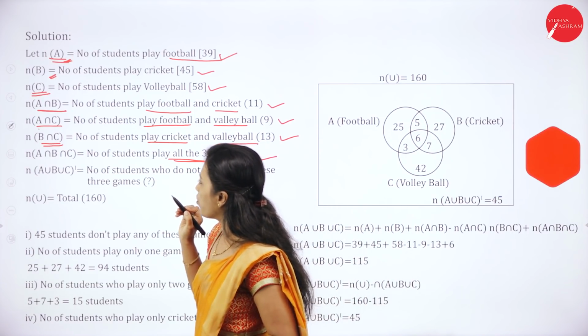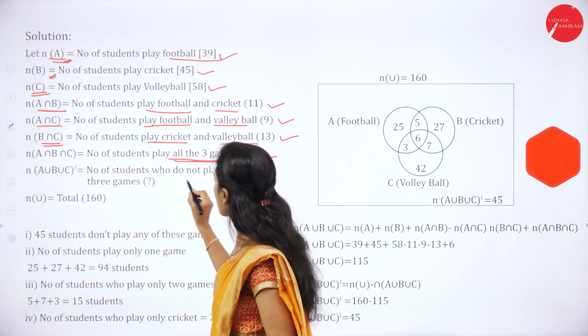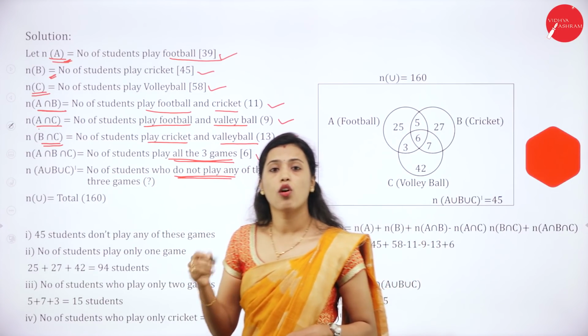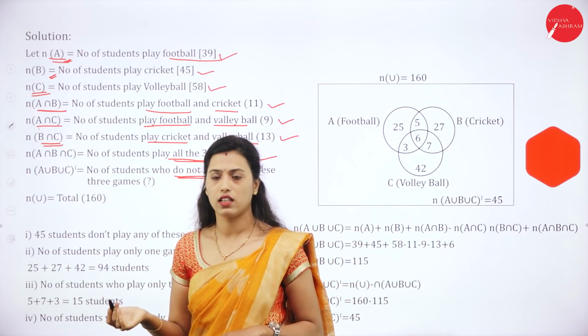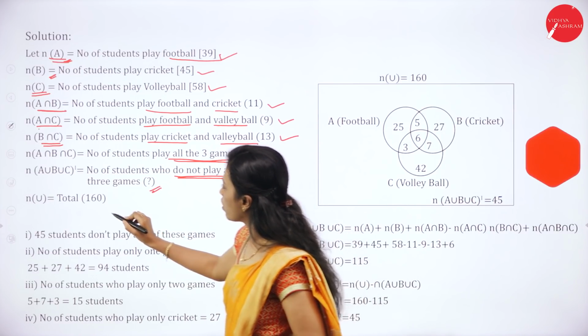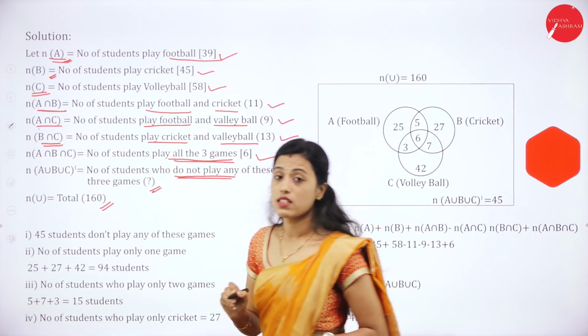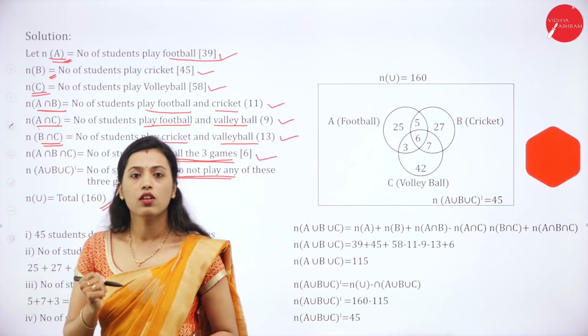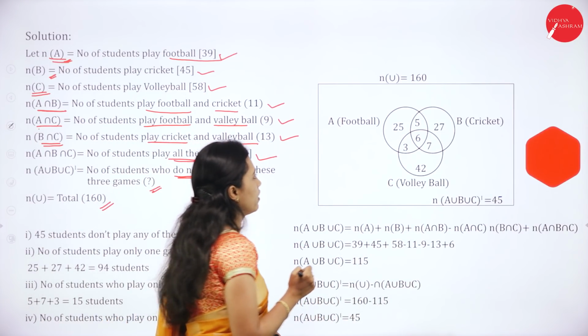Then we have to find out the number of students who do not play any game. Do not means it is complement. Do not play any game, we have to find out. Total they have given, it is 160 students. Now we have to construct the Venn diagram.